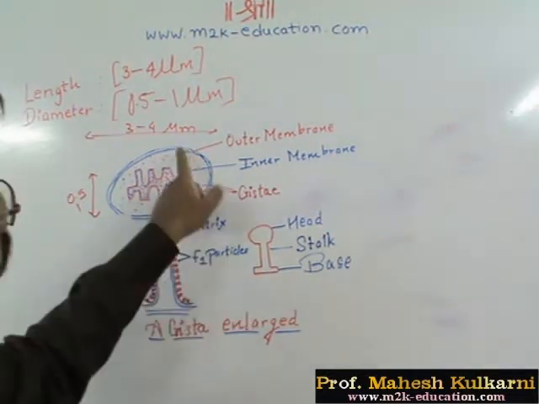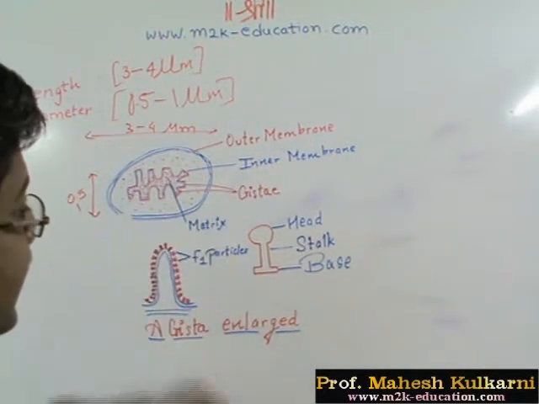So this has an outer membrane and an inner membrane.